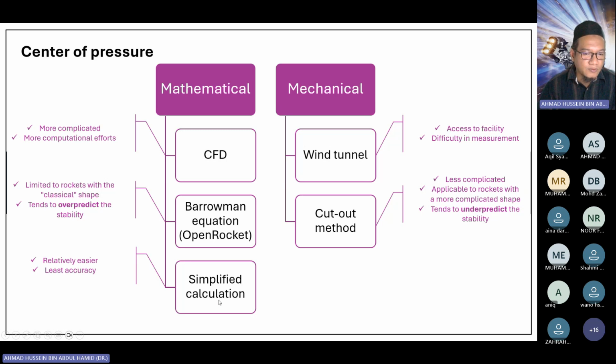We can use a simplified equation. Later, I will share how to do this calculation, but this is the least accurate. Or you have the mechanical approach. You can use a wind tunnel. This is a very good approach if you have access to the facility. Otherwise, it's not possible. And the easier way is to use the cutout method. This is a less complicated method, and each team can use it and verify with the OpenRocket data. So I will discuss these two approaches, the simplified calculation and the cutout method.